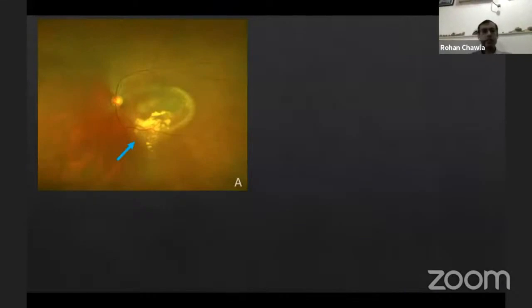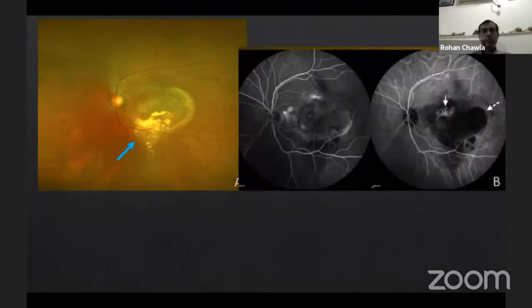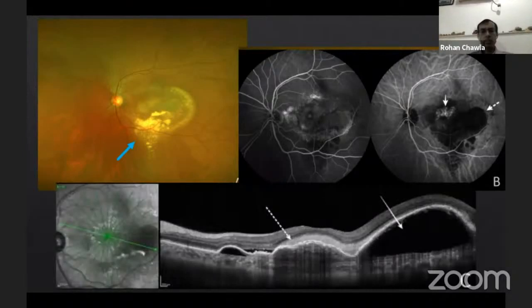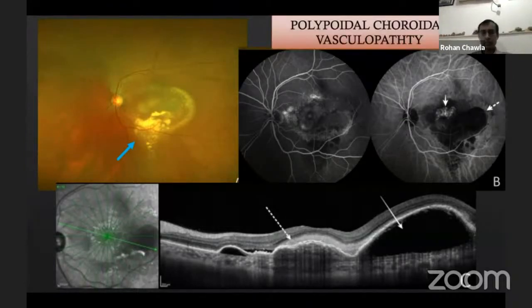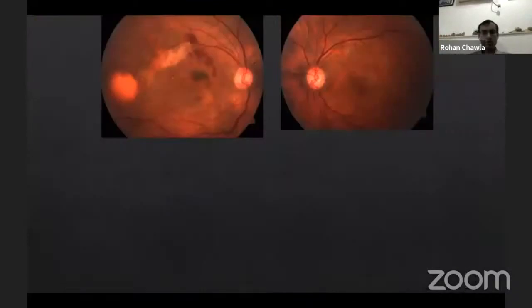So another patient where you see fluid, but along with it, there is a lot of exudation also. Although there is a tract going inferiorly, which might suggest a chronic CSC. But again, if you do an angiogram, you will see that there are not just simple CSR-like features. And OCT also shows you larger PEDs with this subretinal hyperreflective material. So again, this is probably not just CSR, and so much exudation would not come out in cases of CSR. So again, probably a case of polypoidal choroidal vasculopathy.